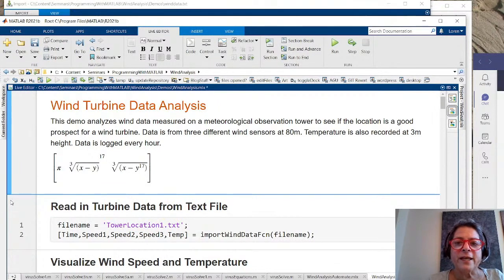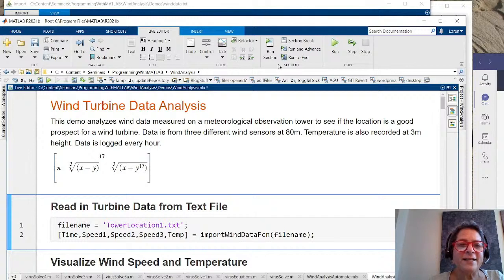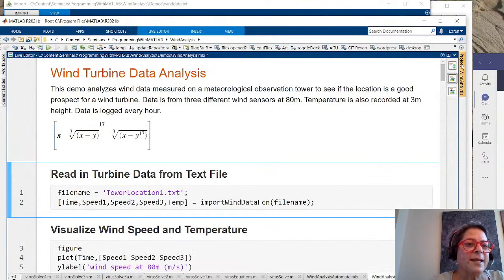And I could go to the next section. There was an advance, but maybe not. I'll just move my cursor over here. And now I can actually run the section in advance. And I do that so often that you'll notice it's grayed out. I could add it to my quick access toolbar because it's sitting right here. And so that lets me minimize the tool strip for right now and go and execute some code.